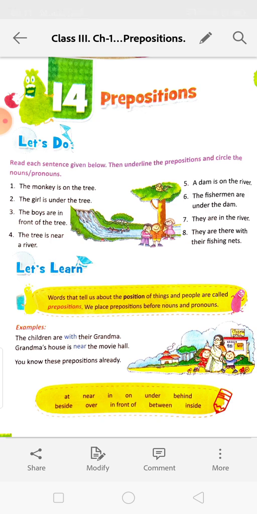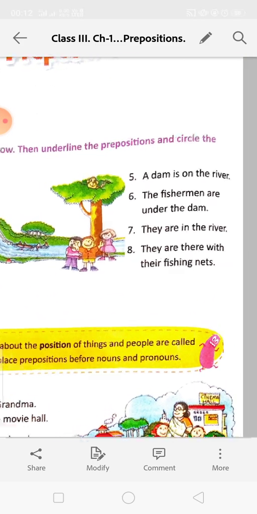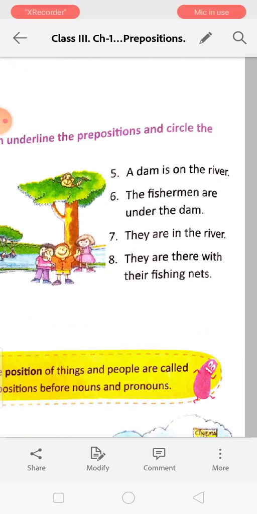A dam is on the river. So a dam will be circled, it is the noun, and on is the preposition. The fishermen are under the dam. The fishermen is the noun, you will circle it, and under you will underline because it is the preposition. They are in the river. They is the pronoun over here, so you will circle it, and in is the preposition.